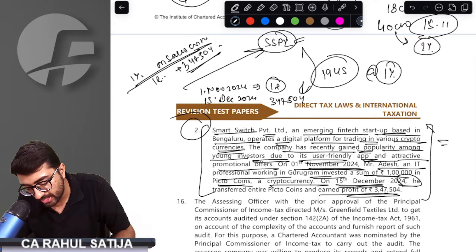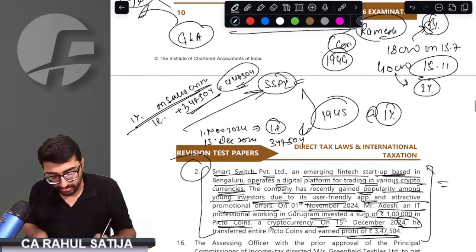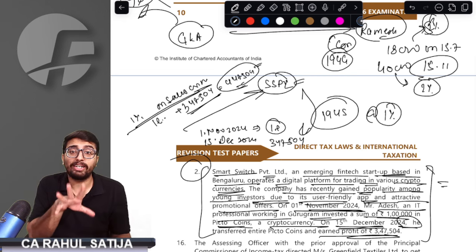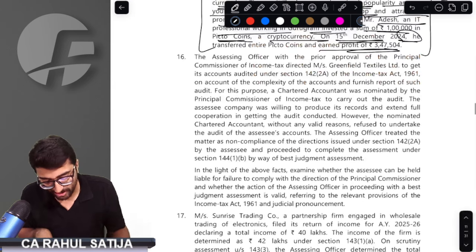3,47,504 was the profit. That means sales consideration was 447,504, and adding this, TDS has to be deducted on 447,504. TDS has to be deducted on this amount also. Important point I'm telling, I'm not just joking, this is important. Take care. We got this point, sir. We got this point to the fullest.